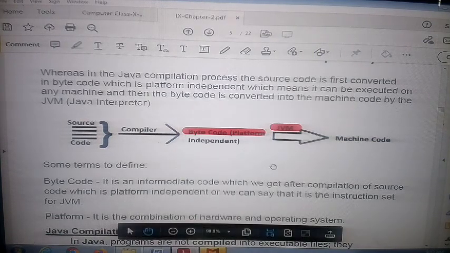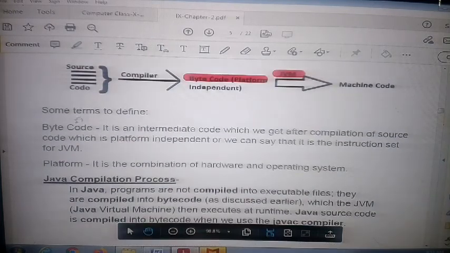This is the right structure of the process.